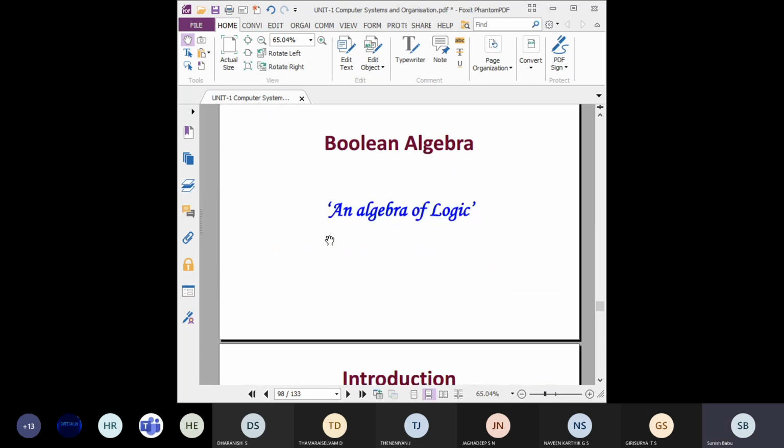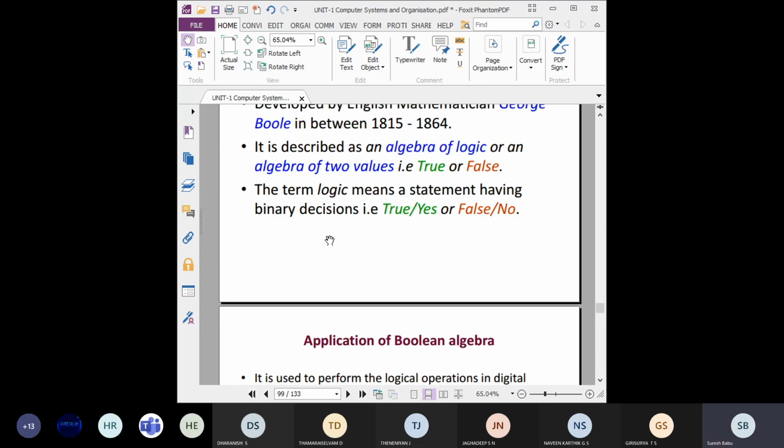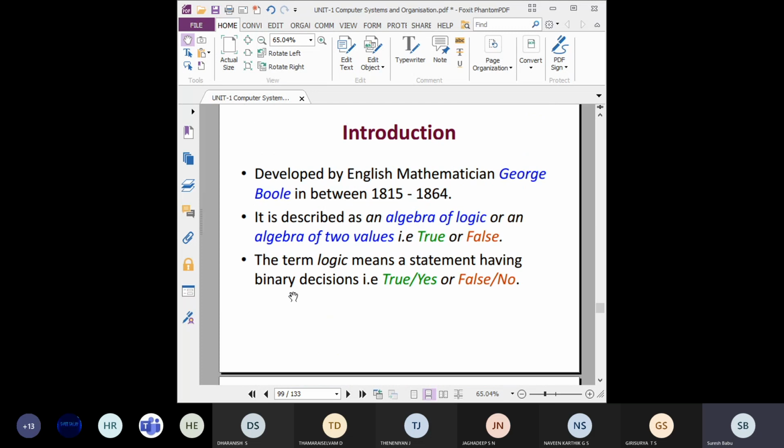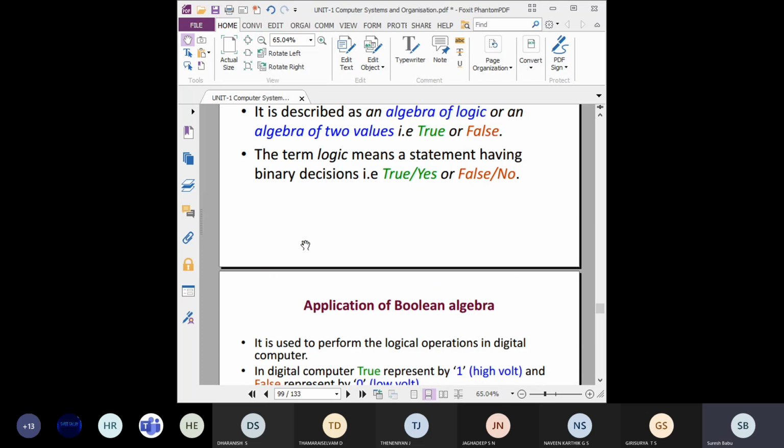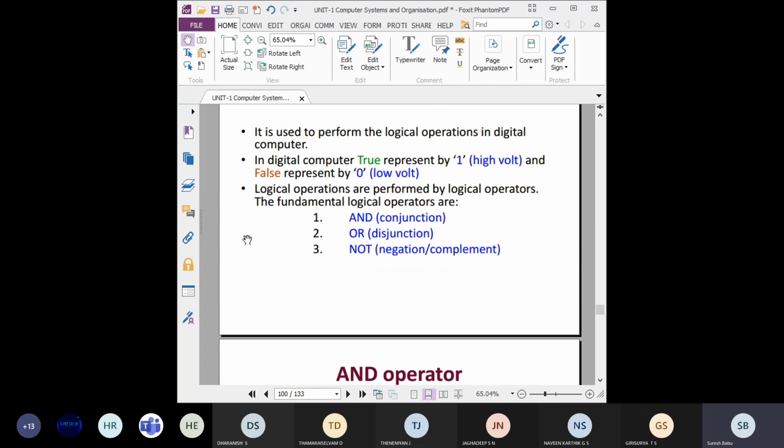So the Boolean logic. Everyone knows there are only two values, true or false. True is equivalent to 1, false is equivalent to 0. By using truth tables, logic circuits, Boolean gates and Boolean expressions, we can understand everything. So kindly students practice these things.